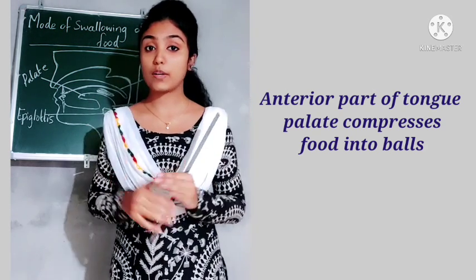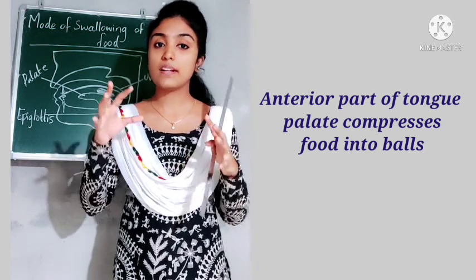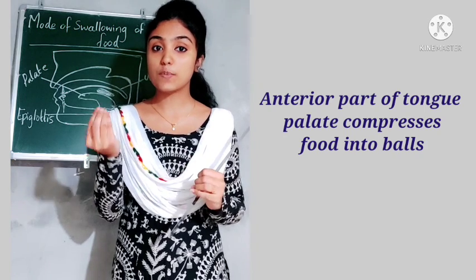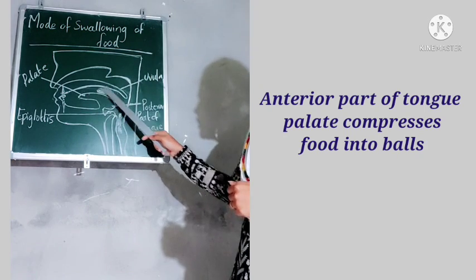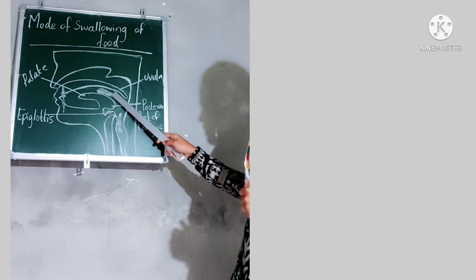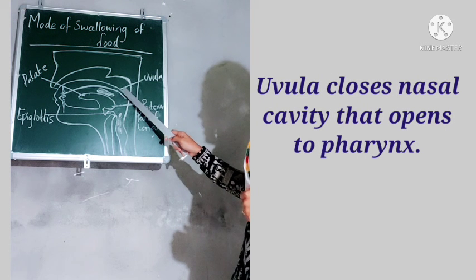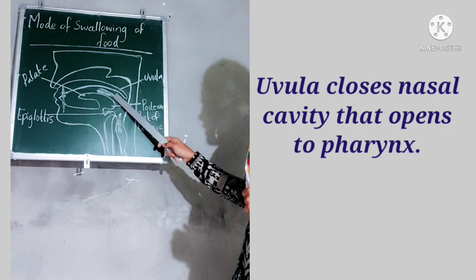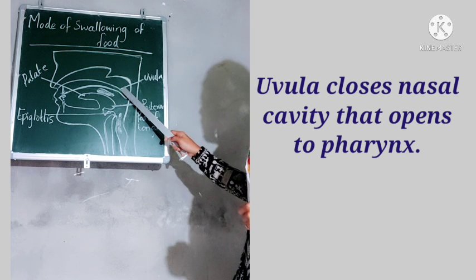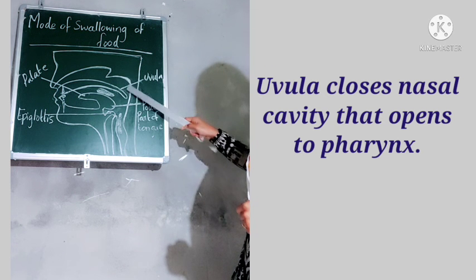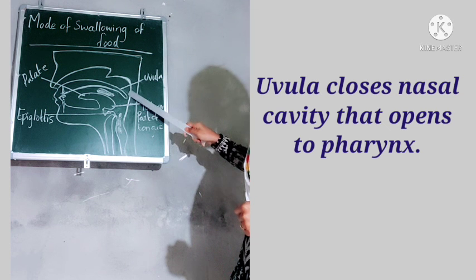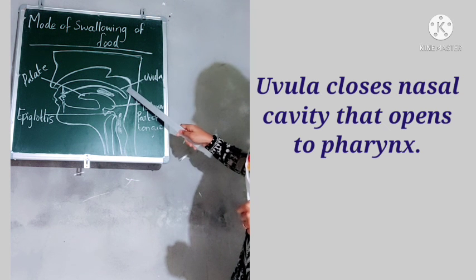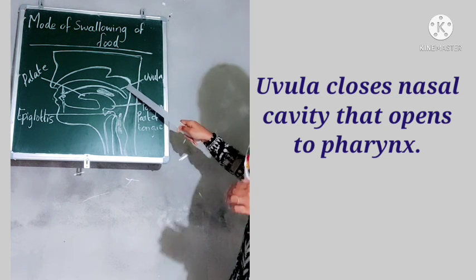The anterior part of the tongue, that is the palate, compresses the food into small balls. So the food is passing in the form of small balls, and then here you can see the uvula. When the food reaches here, suddenly the uvula closes this pathway of air. The uvula moves upward and closes this pathway of air so that the food will not enter into this region.